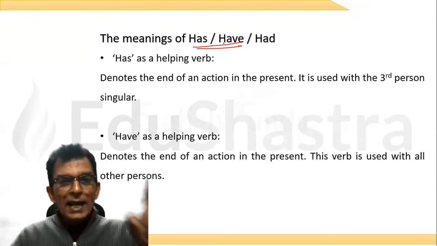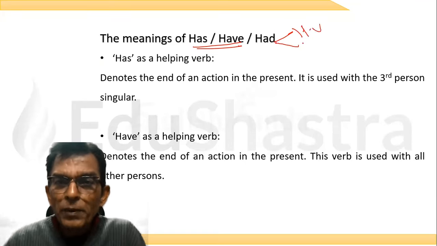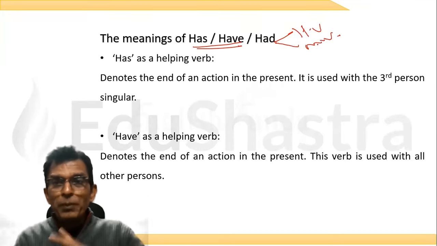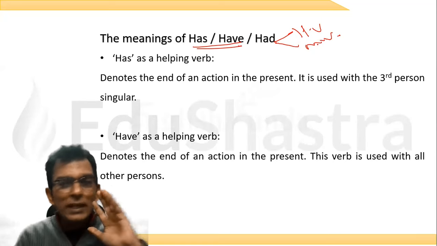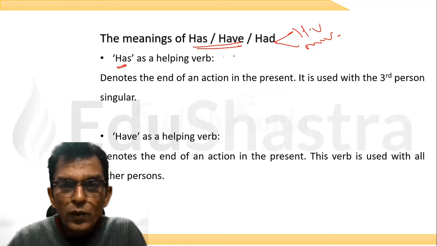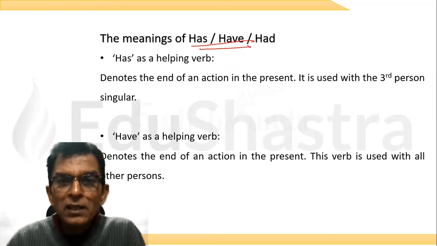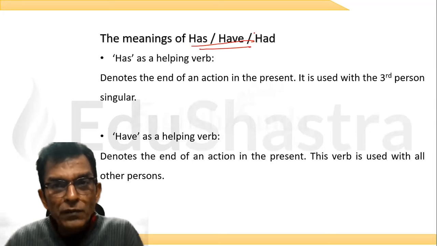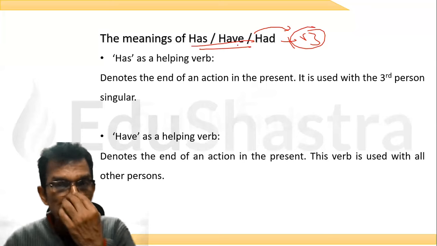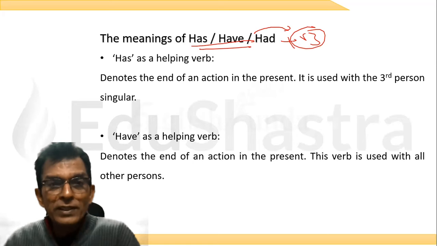Okay. Now, has, have, had can work in two fashions. They can be helping verbs also. They can also be main verbs. So let's first of all check when they become helping verbs, what is the sense? What meaning does it give? And if has is a helping verb, it has to always come with V3. Remember, always remember, has, have, had. If after this you are going to write any verb, that verb must be in V3. They can come alone, in which case there will be main verbs. But if you are going to write any other verb after has, have, had, it has to be always V3.